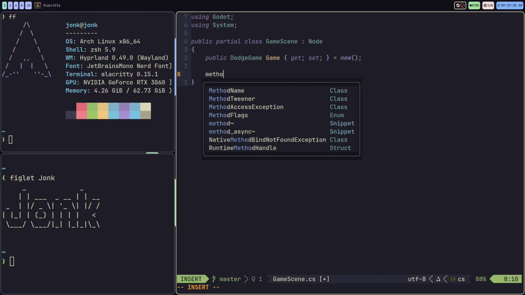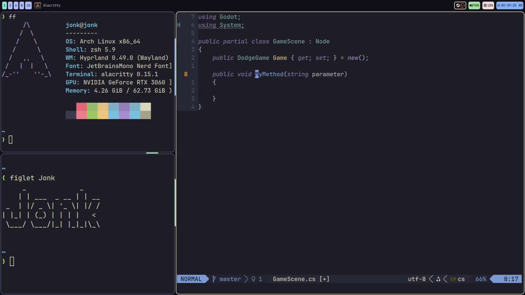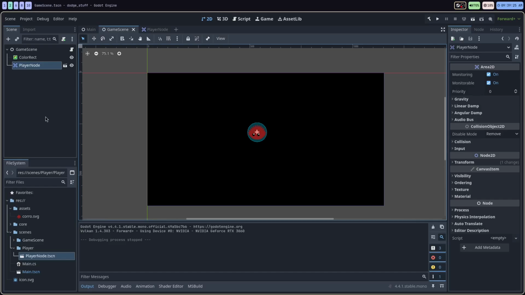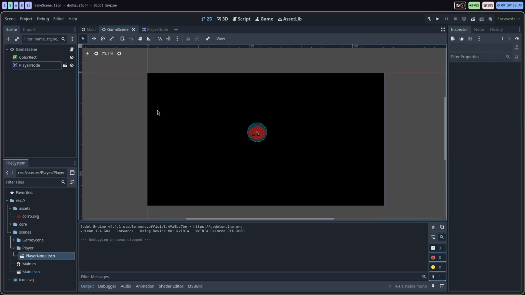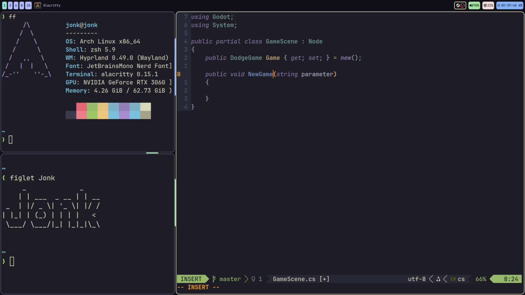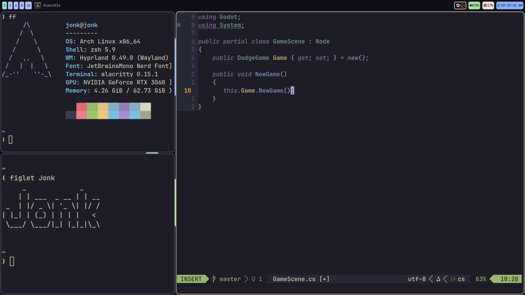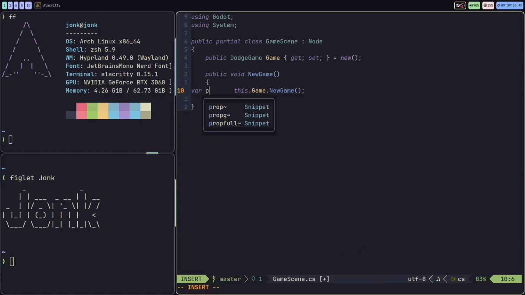I'm going to create a method inside this class as well, the game scene node, which is, let's just go to it. So this is the game scene, and we're working on the script responsible for this scene itself, not the player node, not the main scene. We're in the game scene here. So we're going to call this new game. What this is going to do is it's going to call the new game method from our game class property. This is going to return our player.